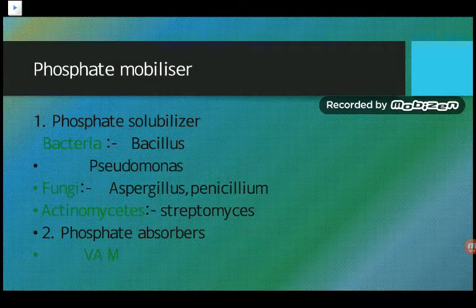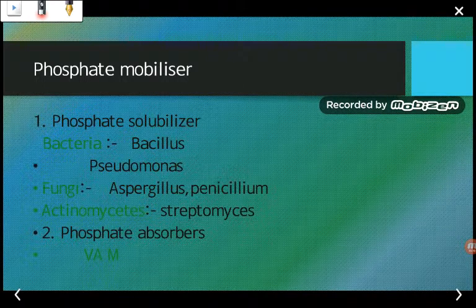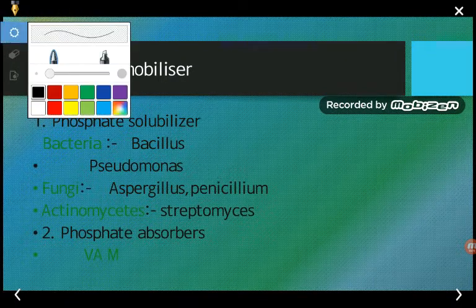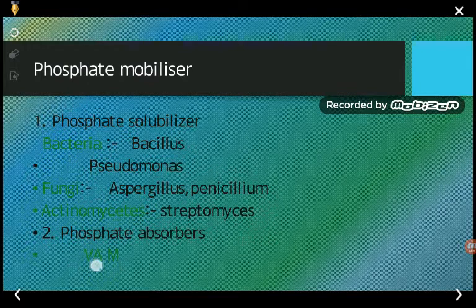You know that phosphate absorbers normally include VAM, vesicular arbuscular mycorrhiza. What they do is come in association with the plant and then make the absorbed form of phosphate available to the plants.